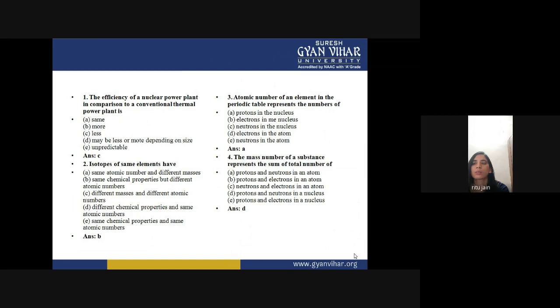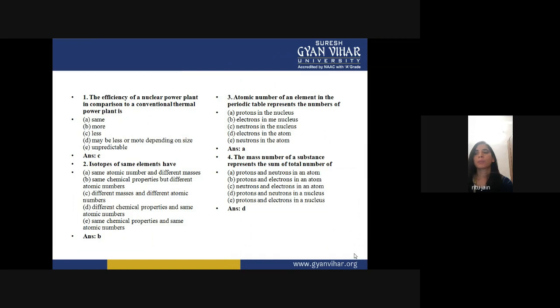The third question is: the atomic number of an element in the periodic table represents the number of protons in the nucleus, electrons in the nucleus, neutrons in the nucleus, electrons in the atom, or neutrons in the atom. Everyone knows this, we have studied it in school. The atomic number is always represented by the number of protons. So the atomic number of an element in the periodic table represents the protons in the nucleus.